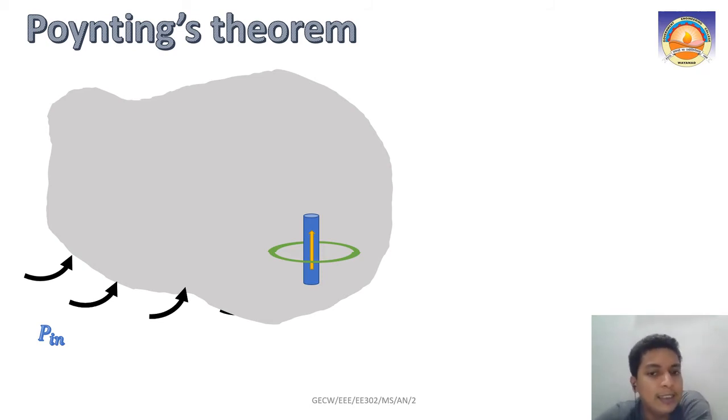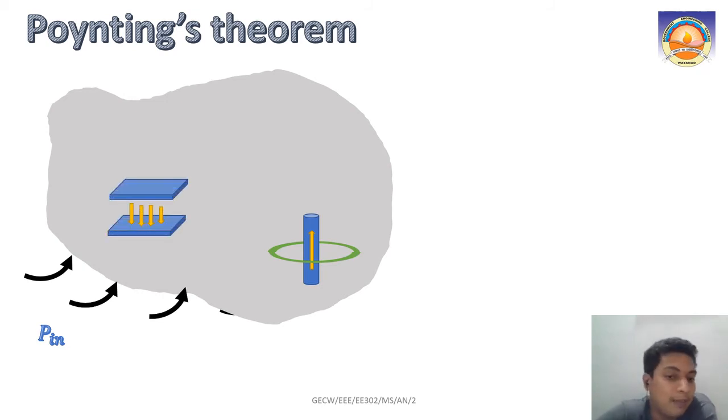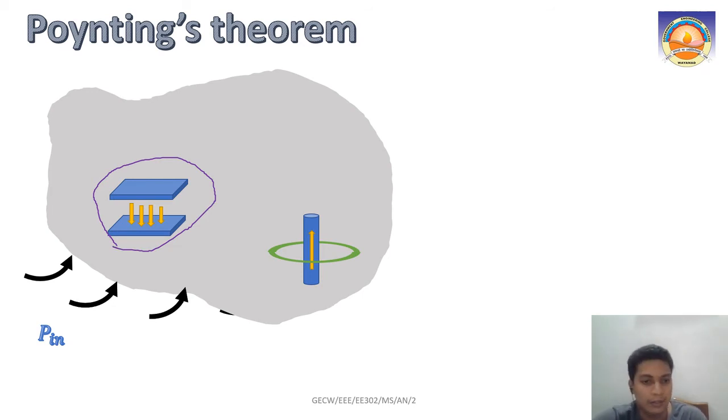Consider that this irregular shape whatever I have drawn here is your volume, okay, and some power is coming inside, and you have got two parallel plates or some arrangement inside that, it can even be a circuit also. So some arrangement inside, where your energy is getting stored in the electric field. What will be that energy density?